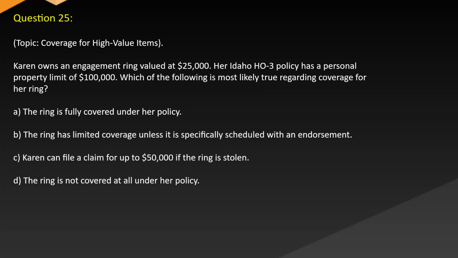Question 25. Topic: coverage for high-value items. Karen owns an engagement ring valued at $25,000. Her Idaho HO3 policy has a personal property limit of $100,000. Which of the following is most likely true regarding coverage for her ring? A. The ring is fully covered under her policy. B. The ring has limited coverage unless it is specifically scheduled with an endorsement. C. Karen can file a claim for up to $50,000 if the ring is stolen. D. The ring is not covered at all under her policy.